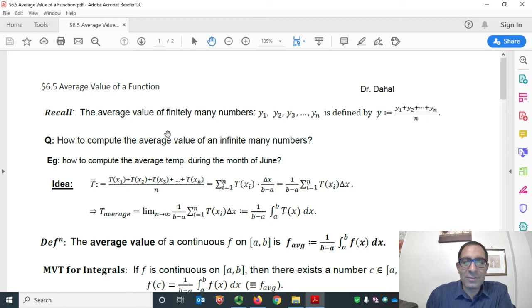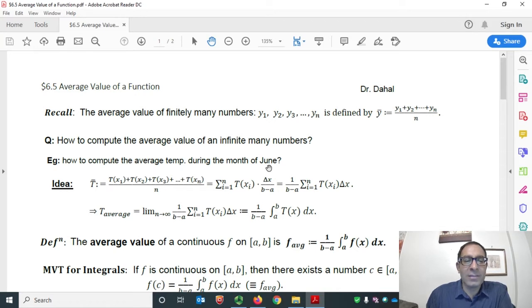First, a quick recall. The average value of finitely many numbers is computed by first adding the numbers and then dividing the total sum by the total count. But the question arises here: how do we compute the average value of infinitely many numbers? For example, how to compute the average temperature during the month of June. The temperature recordings for the month of June may be infinitely many.